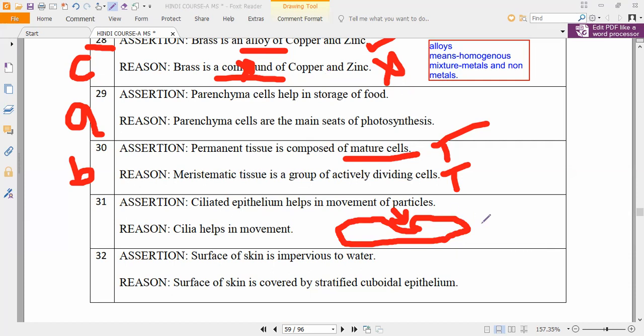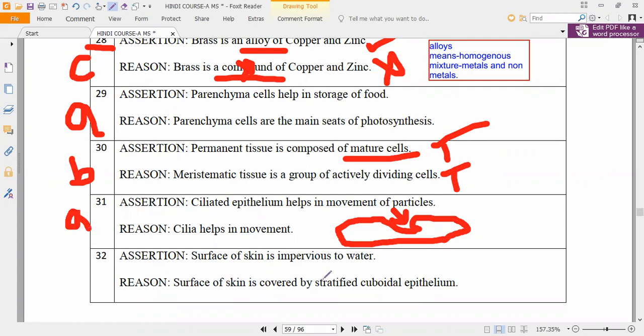Each and every part works, because it is a single cellular organism. So this ciliated epithelium helps in movement of particles, and the cilia also help in movement. So what is the correct answer to question 31? Option A, yes sir, because cilia helps in movement. If cilia is helping, ciliated epithelium is also helping movement of particles. Option A is the correct answer.